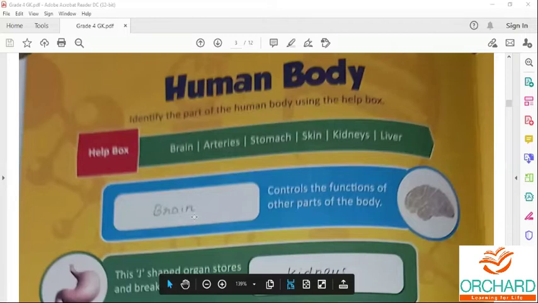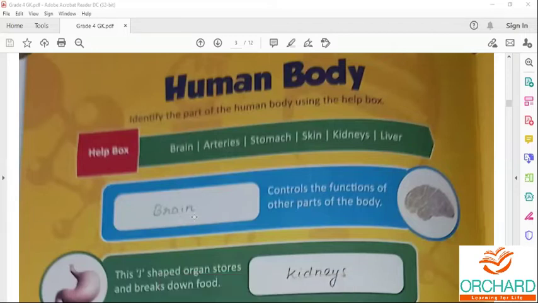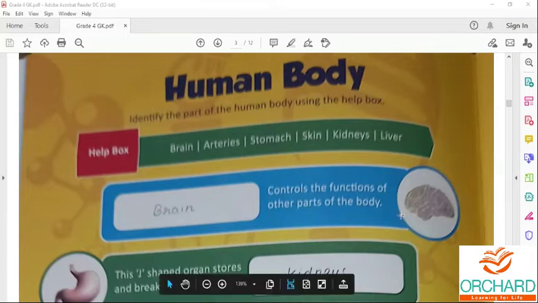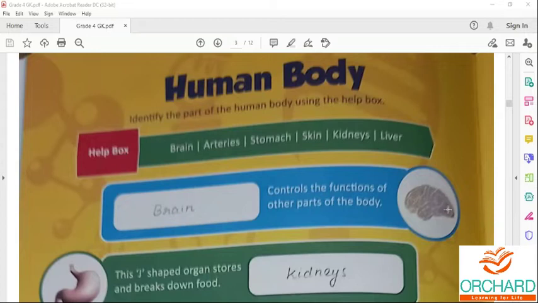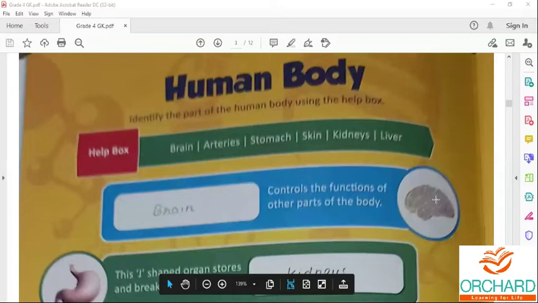Brain is one of the largest and complex organs in the human body. This brain is made up of more than 100 billion nerves.